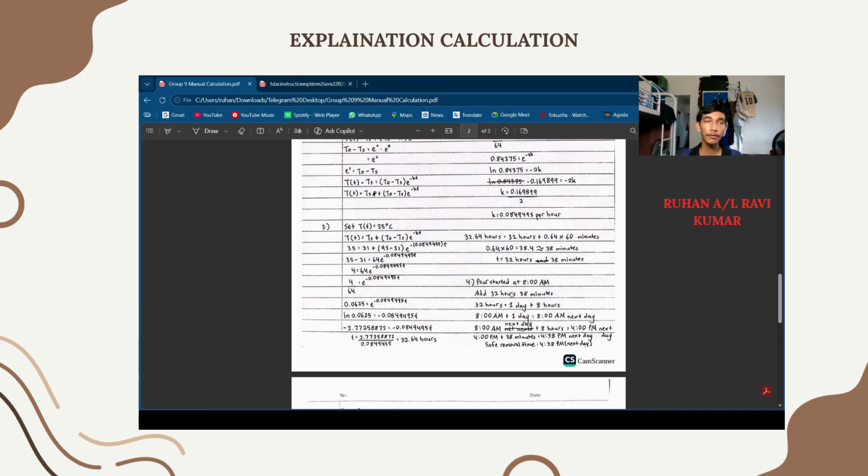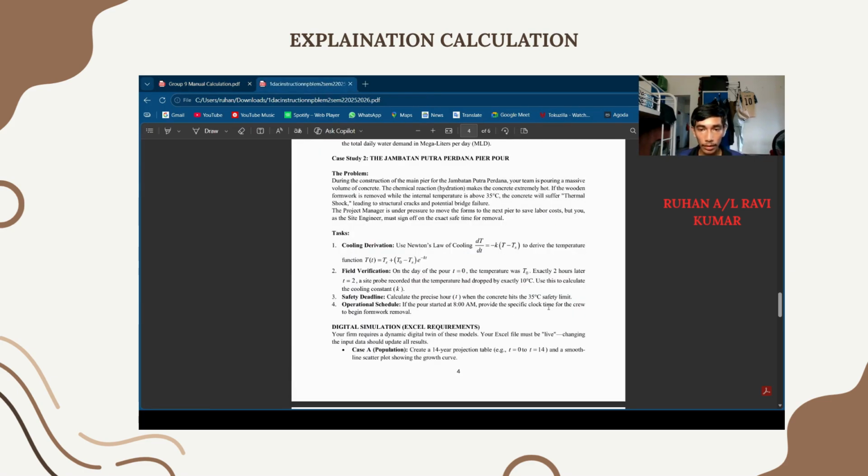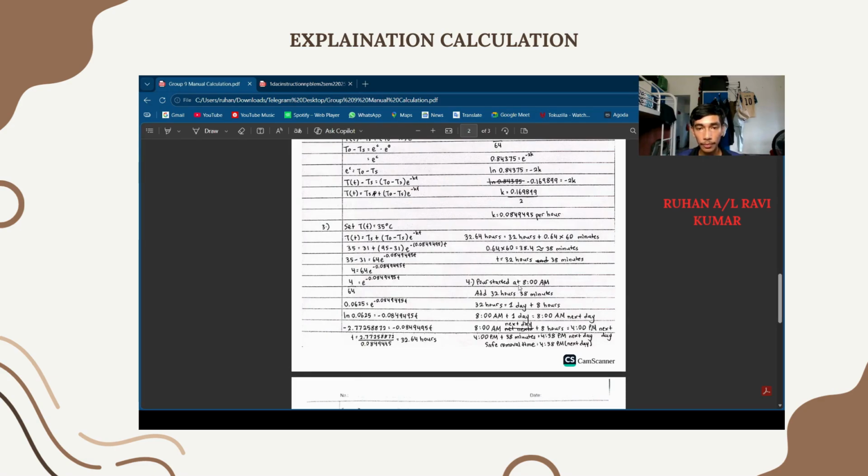For question 4, we have to find the exact time for the crew to begin their formwork removal. Now we know the pour starts at 8 AM, and we got the answer 32 hours and 38 minutes. 32 hours is 1 day plus 8 hours. So the time starts at 8 AM plus 1 day, which is 8 AM the next day, and